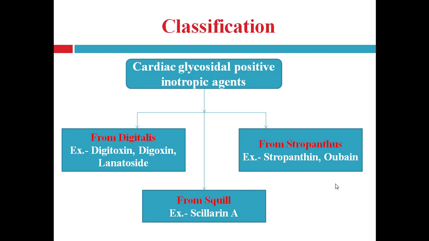These two glycosides, which are useful in the treatment of congestive heart failure, are obtained from Strophanthus. Next one is from squill. Example is scillaren A. So these are the cardiac glycosides which are used as cardiotonic agents to treat congestive heart failure.